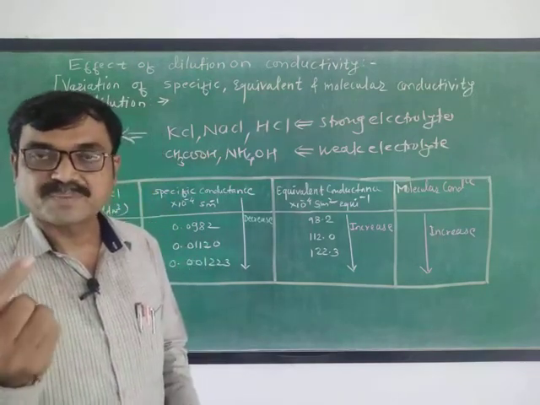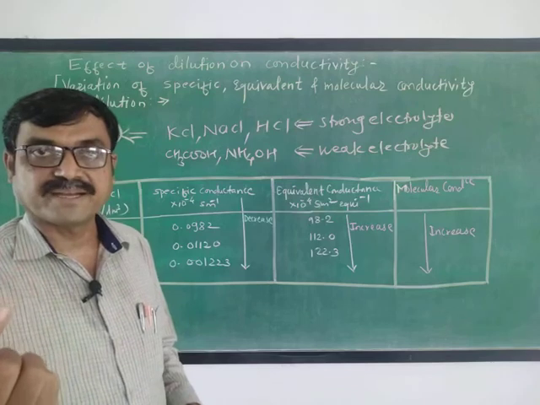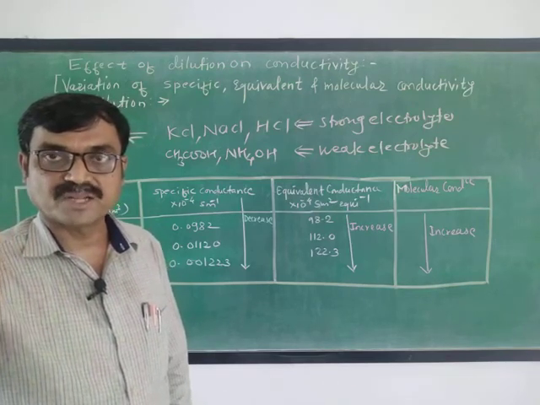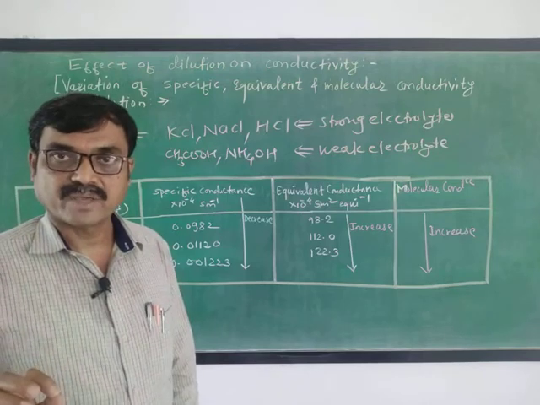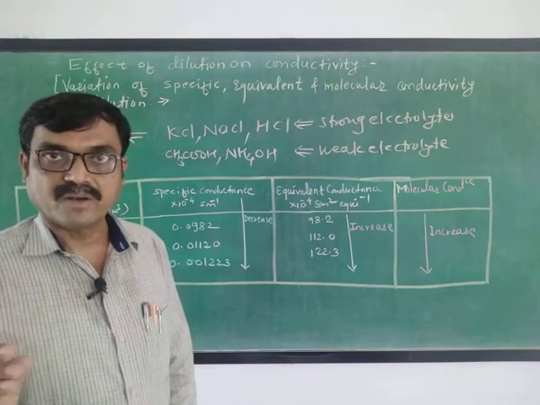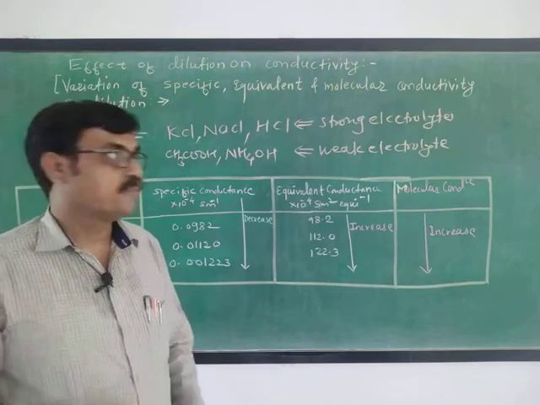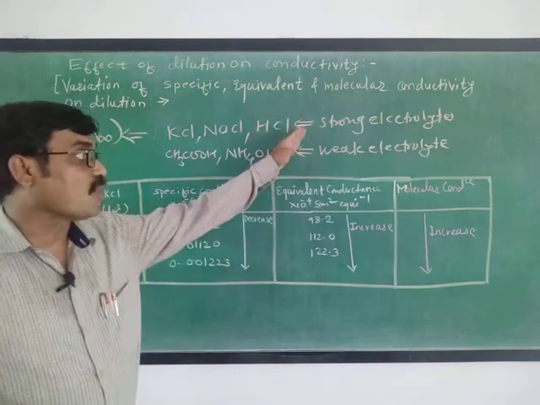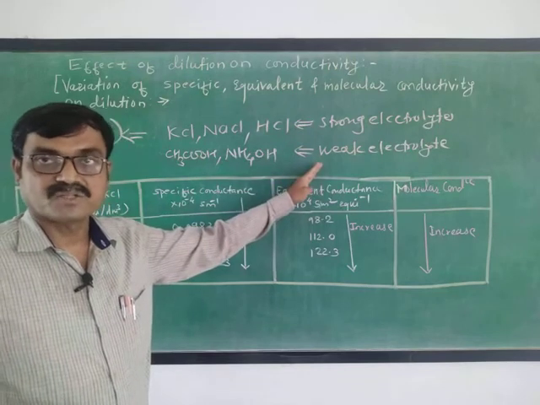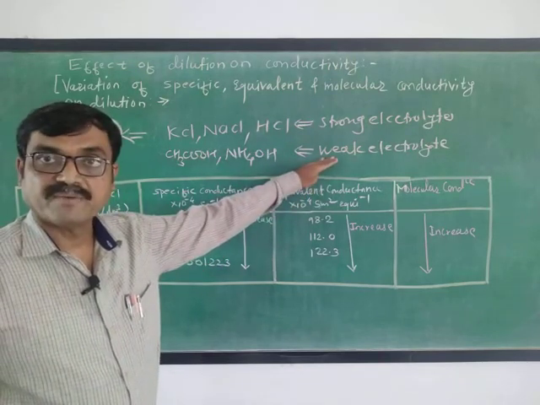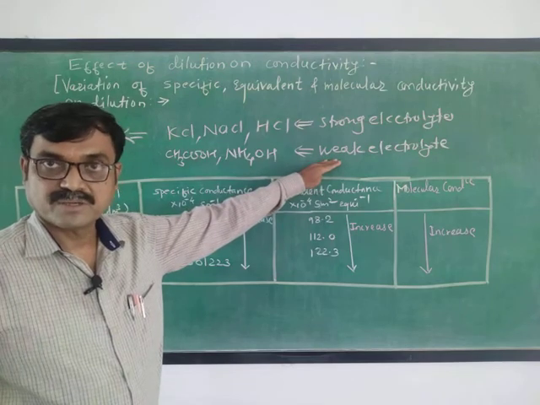First point, on dilution the specific conductance decreases because the number of ions in 1 ml solution decreases. And on dilution, equivalent and molecular conductance increase. But you must know what happens in strong electrolytes and weak electrolytes: there is no particular indication of a limiting value in a weak electrolyte.